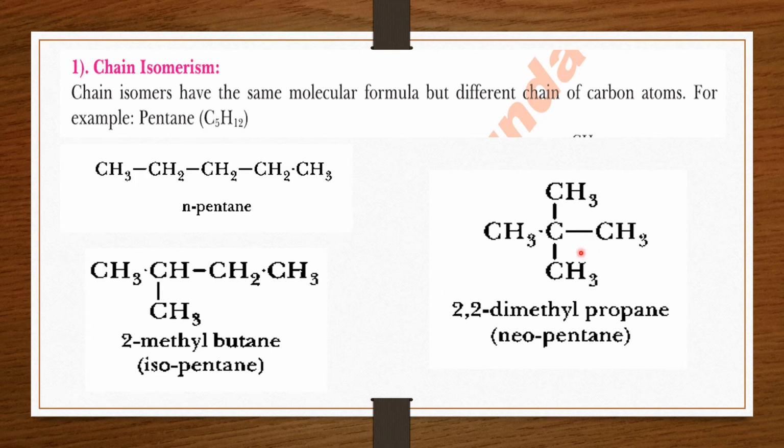The third example is also, you can see here, the total number of carbon atoms is 5, so when we consider these 2 methyl groups as the branch, we will say that it is 2,2-dimethyl propane, and commonly it is called neopentane. So you can see that the total number of carbon atoms is the same but their position or the arrangement of the atoms is different, so they are called chain isomers.